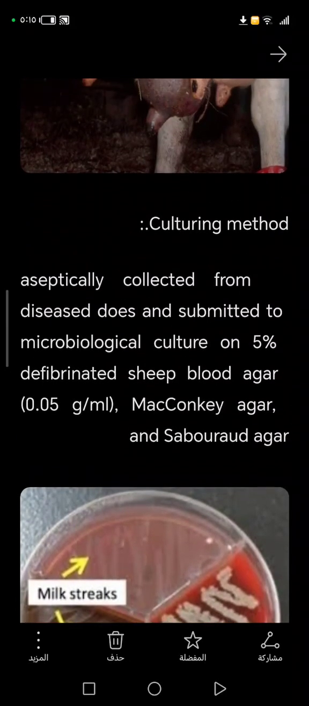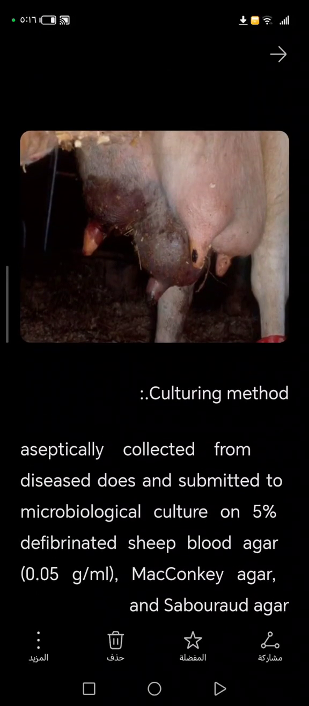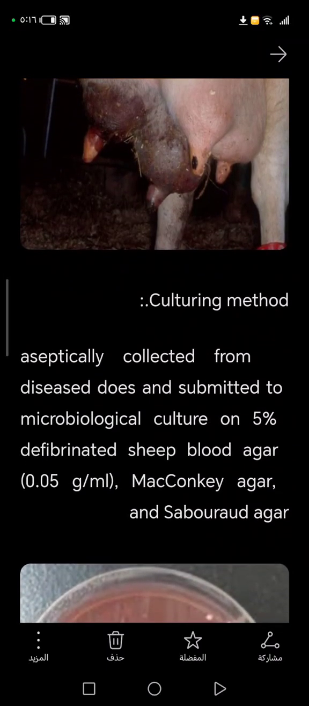Culturing method. So how is culturing done? We take milk from the infected quarter aseptically. So what's the aseptic technique of sampling? I've done this technique more than hundreds of times. You will bring a clean, sterile tube. Be careful. Not only clean, sterile. Sterile means it's free from any pathogens. It doesn't have any bacteria, even one single cell of bacteria, okay.